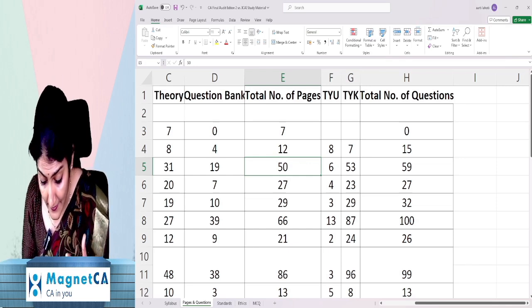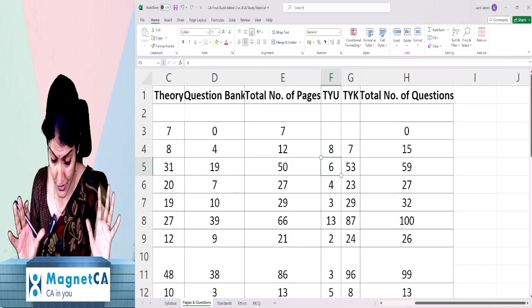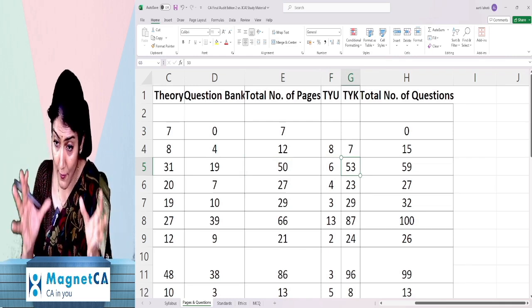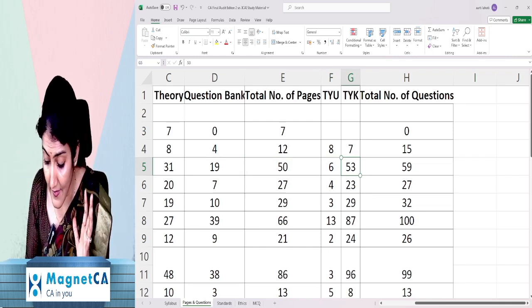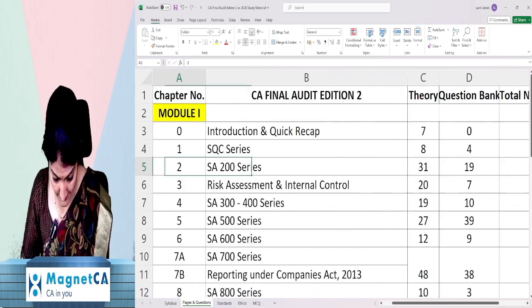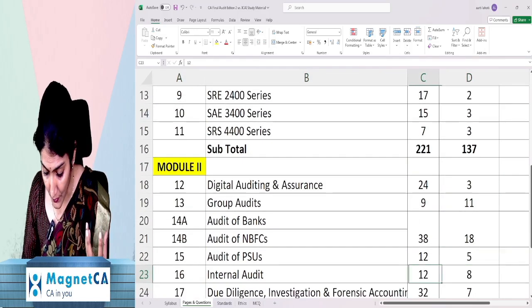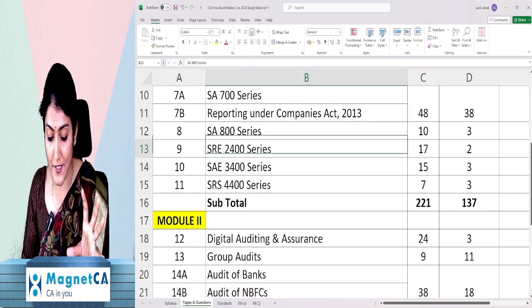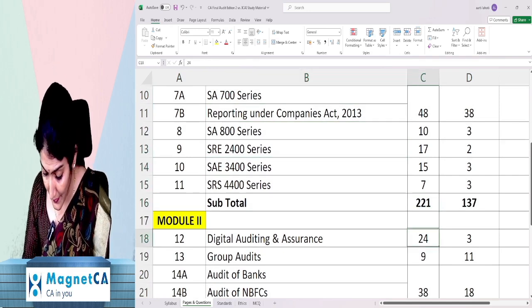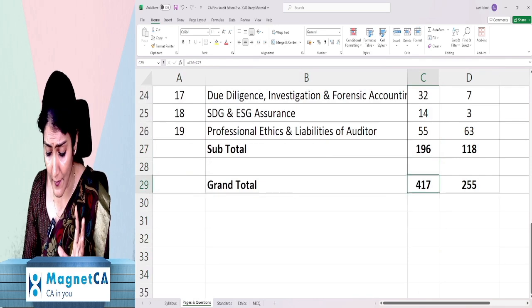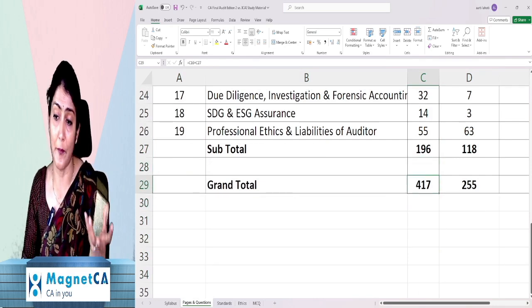And then how many test your understanding questions? 6 questions. How many test your knowledge questions? 53 questions. And from the entire 200 series, the total number of questions is 59. Right. So likewise, if I happen to take the total only of the theory pages of the book, right? So module 1 theory, 221 pages, module 2 theory is 196 pages. So it's 417 pages. Right?